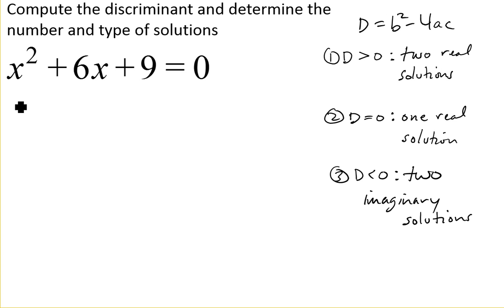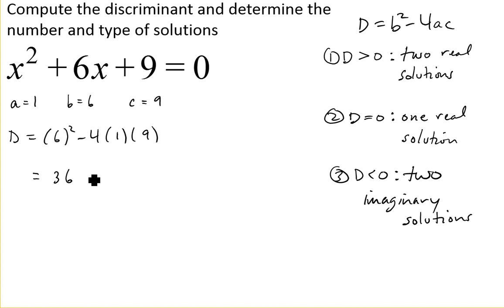So in this case, our a is 1, our b is 6, and our c is 9. So we're just going to go ahead and plug those numbers into the discriminant formula, just that b squared minus 4ac. So we get 6 squared minus 4 times 1 times 9. So that's 36 minus 4 times 1 is 4 times 9 is 36. That gives us 0. So the discriminant for this problem is 0. And that tells us that we have one real solution.